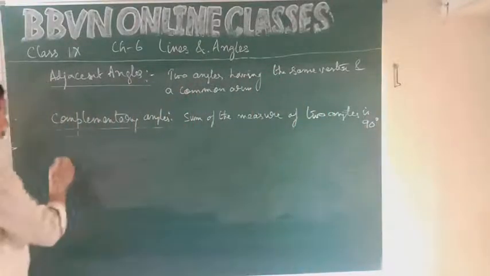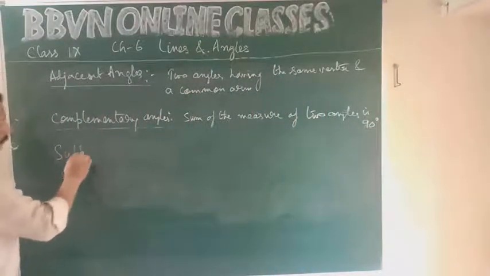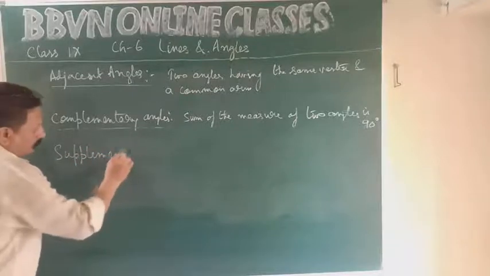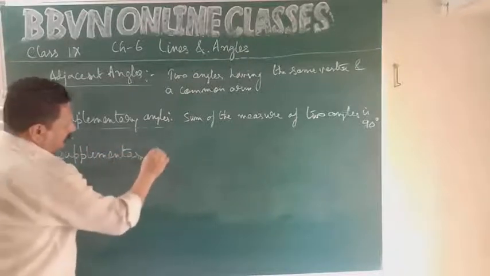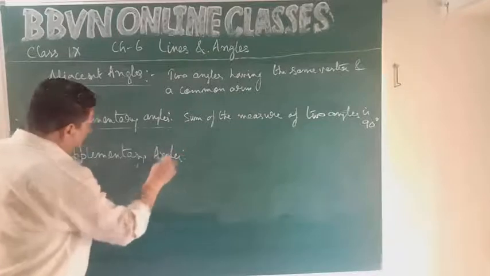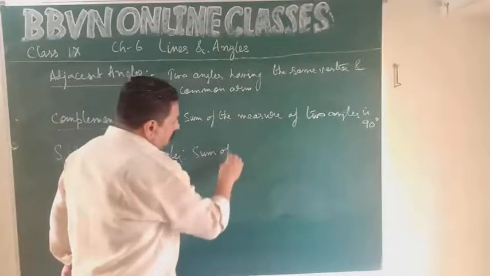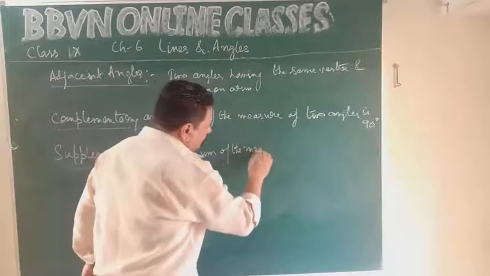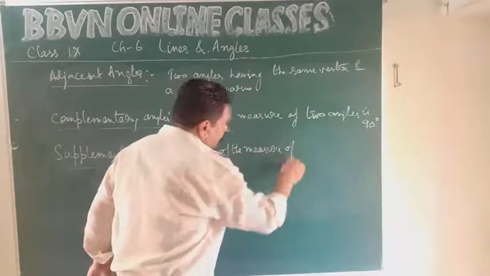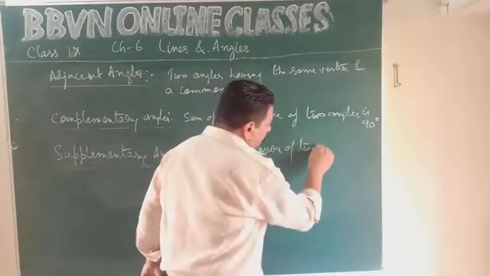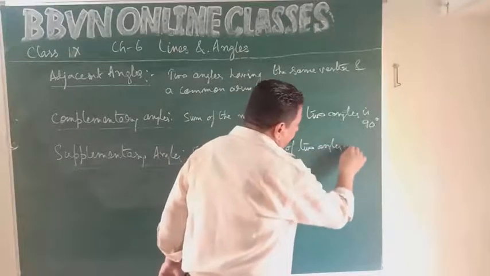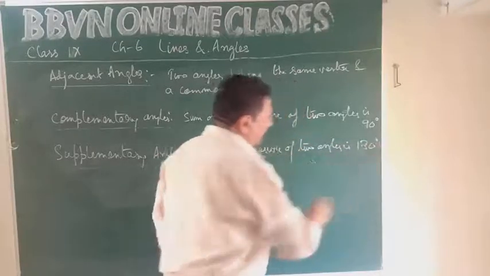Next comes supplementary angles. Sum of the measure of two angles is 180 degrees.